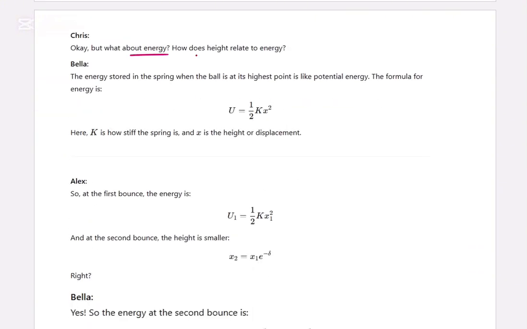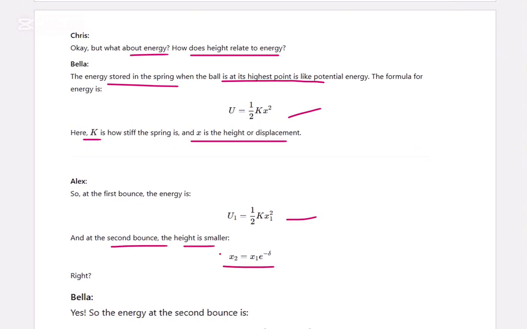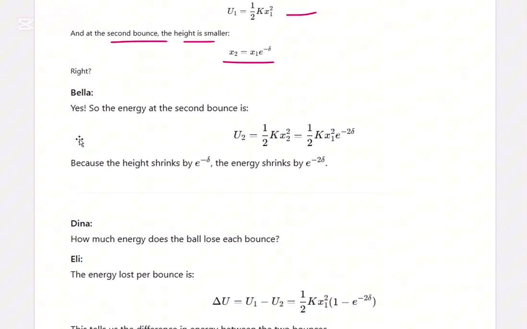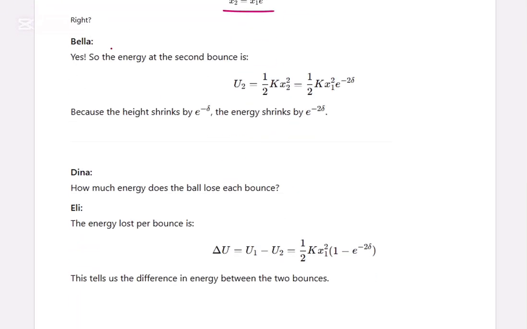Okay, what about the energy? How does height relate to energy? Energy is stored in the spring when the ball is at its highest point, like potential energy. The formula is this one, where k is how stiff the spring is and x is the height of the displacement. So at the first bounce the energy is this much. At the second bounce we can see the height is smaller. So the energy at the second bounce is this much.